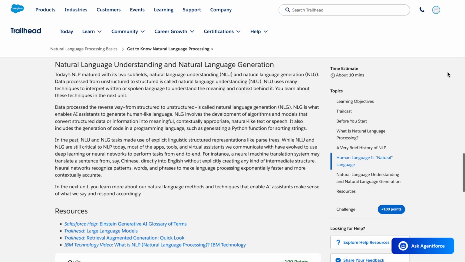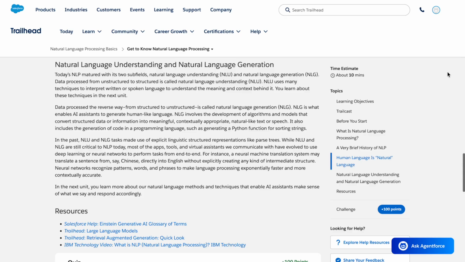Data processed the reverse way, from structured to unstructured, is called natural language generation, NLG. NLG is what enables AI assistants to generate human-like language. NLG involves the development of algorithms and models that convert structured data or information into meaningful, contextually appropriate, natural-like text or speech. It also includes the generation of code in a programming language, such as generating a Python function for sorting strings. In the past, NLU and NLG tasks made use of explicit linguistic structured representations like parse trees.